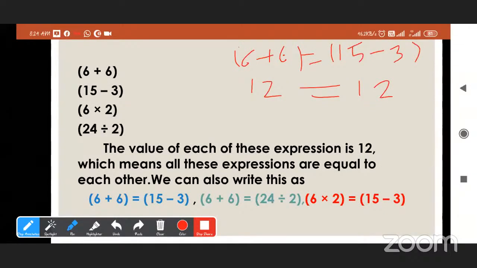Means 6 plus 6 is equal to 15 minus 3. See here, 6 plus 6 is equal to 15 minus 3. Right? See here, 6 plus 6 is equal to 24 divided by 2. Means all these are equal expressions. So this is known as equality.